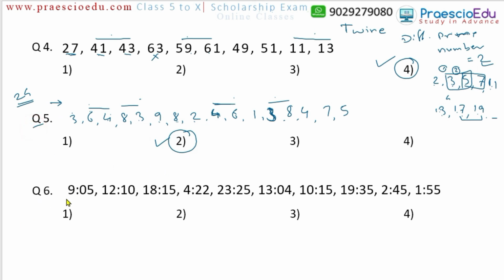Then question number 6. There are some timings mentioned. In the question, they are asking, various times of a day are shown. These are the times shown of a day. In the above series, how many times is the time before midday followed immediately by the time after midday? As in the previous example I told, followed by means we continuously write down the left and the right side.